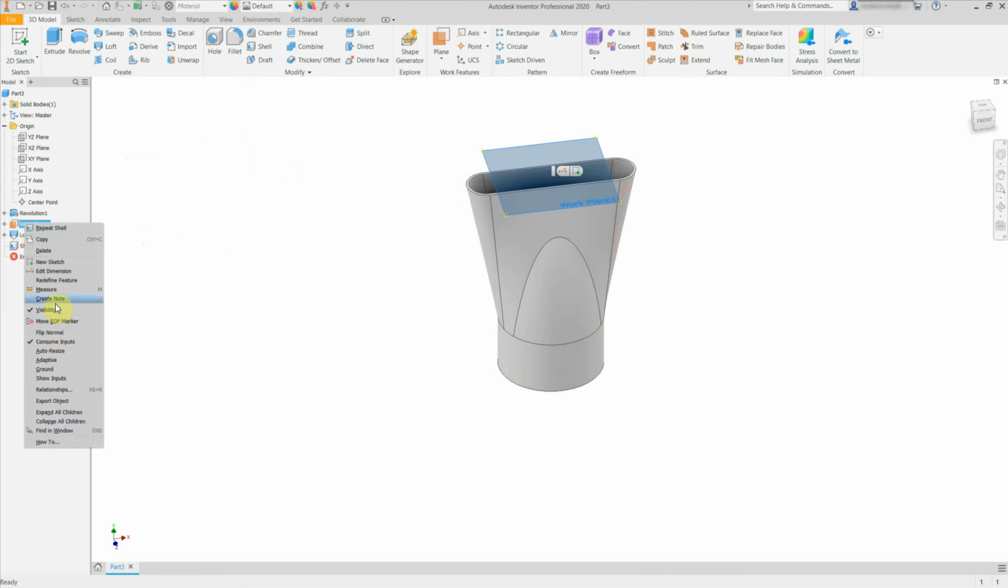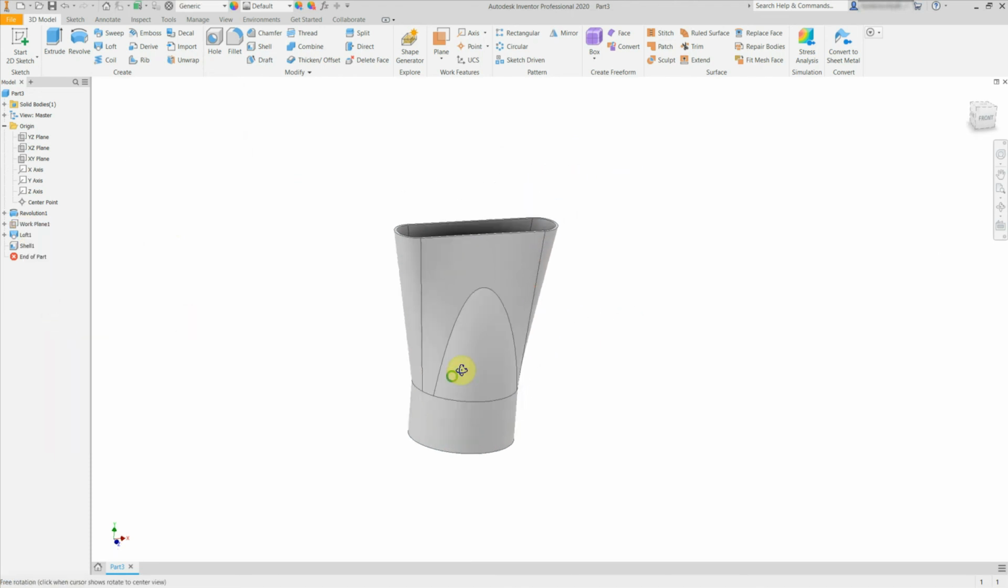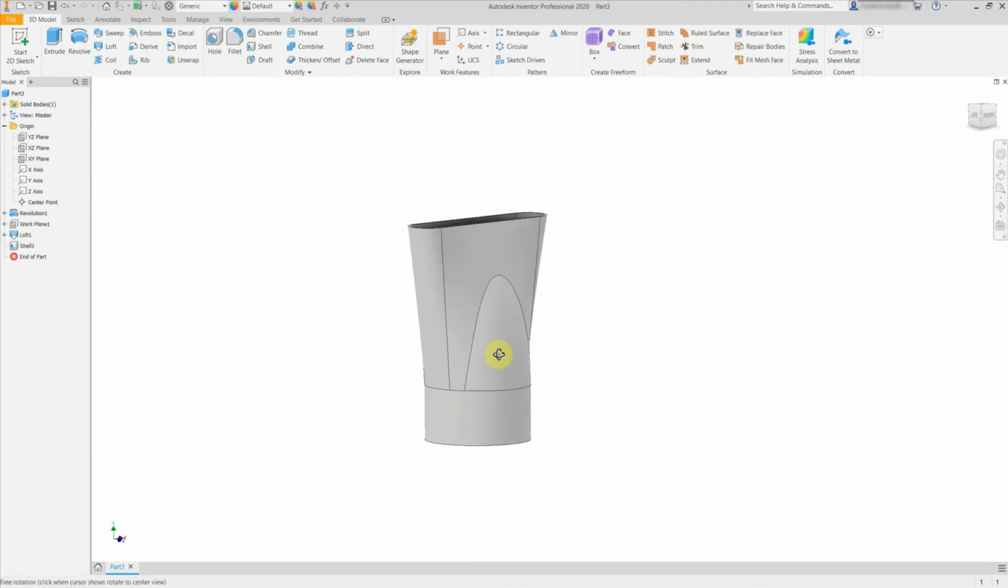Right click on the work plane and turn off the visibility. You've now finished this component. It is ready for its engineering or technical drawing and 3D printing and rendering. Well done.